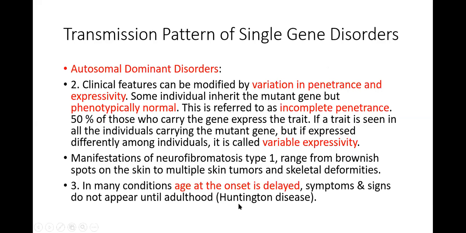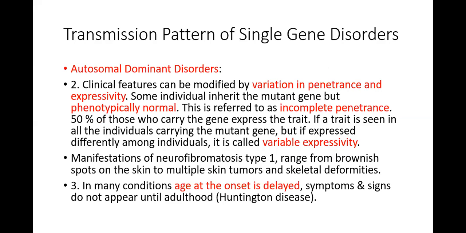Next, clinical features can be modified by variations in penetrance and expressivity. It means that how these features are going to be manifested depends upon the penetrance of the gene and how this gene is going to be expressed in that individual. Some individuals inherit the mutant gene, but phenotypically they are normal.